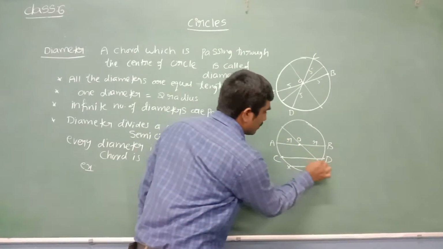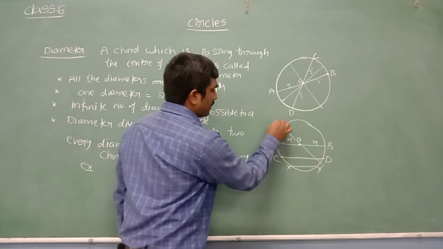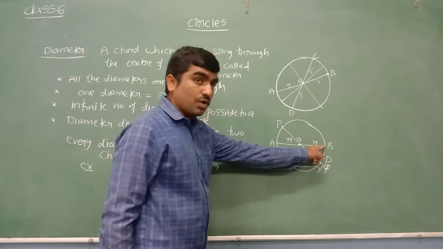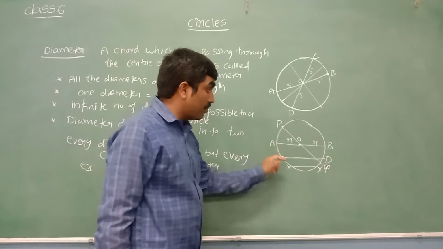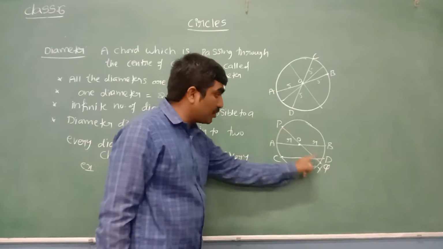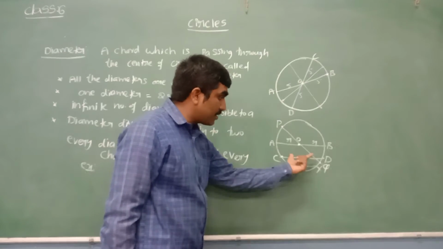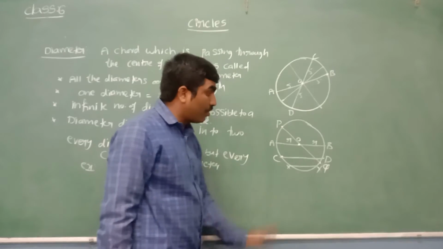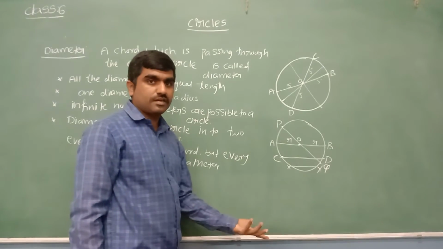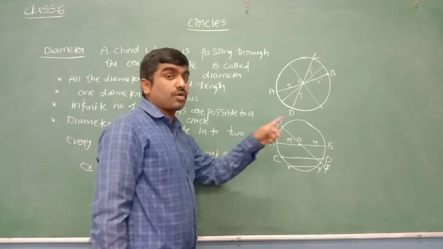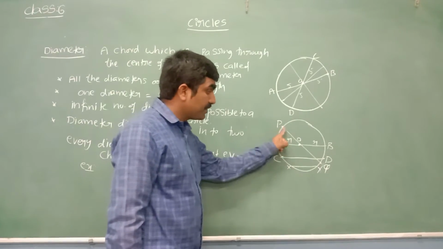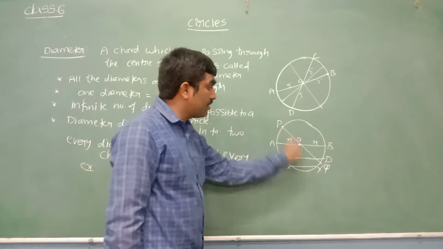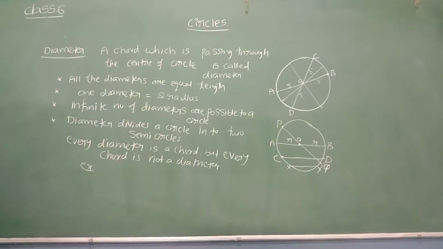Let me draw this one more. Let me take P, Q here. AB joins any 2 points on the boundary. PQ, any 2 points on the boundary. CD joins any 2 points on the boundary. XY, any 2 points on the boundary. All these are curves, but some of the curves are also called diameters. Which curves? PQ and AB are called diameters. The reason is these curves pass through the center of the circle.